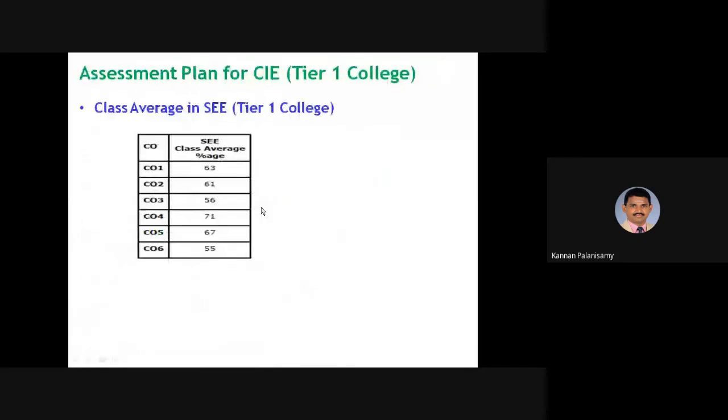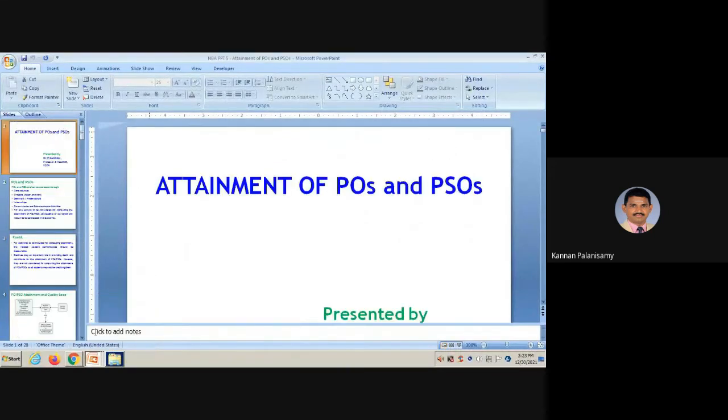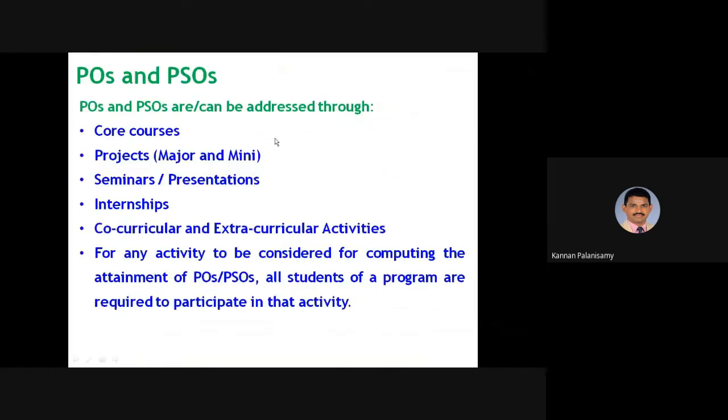So these are all the CO attainment, and next one, attainment of POs and PSOs. And POs and PSOs are addressed through core courses, projects, seminars, presentations, internship, co-curricular, extracurricular activities, and for any activity to be considered for computing the attainment of POs and PSOs, again, it is mentioned all students of a program are required to participate in that activity.